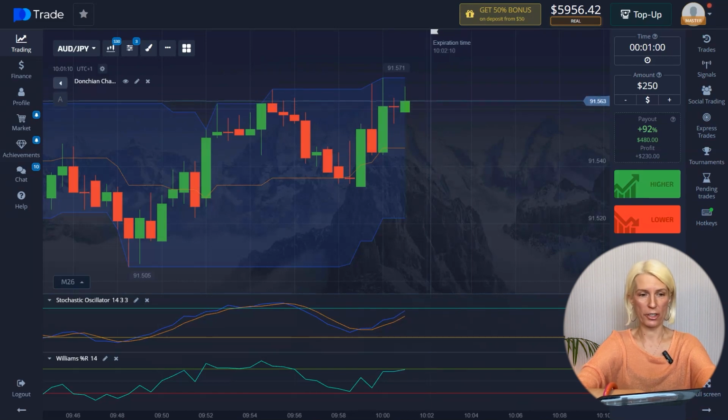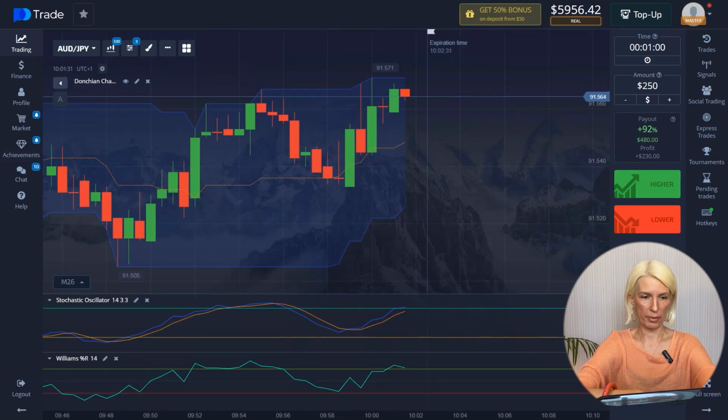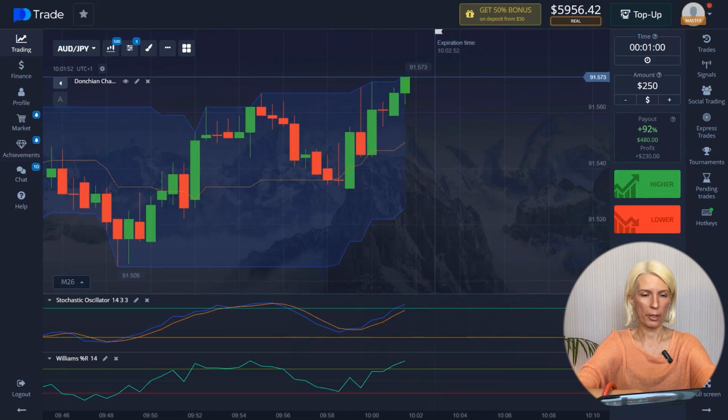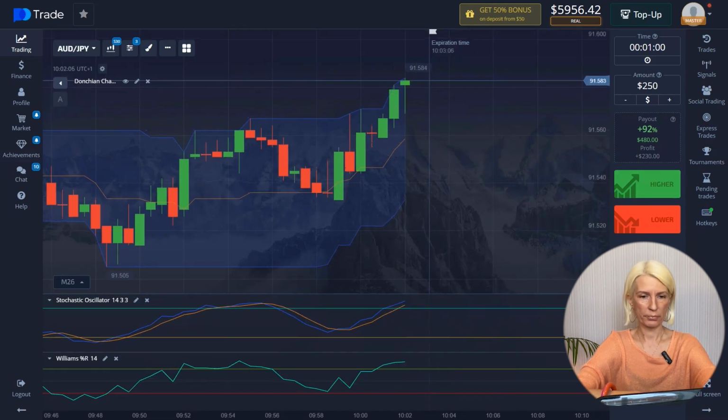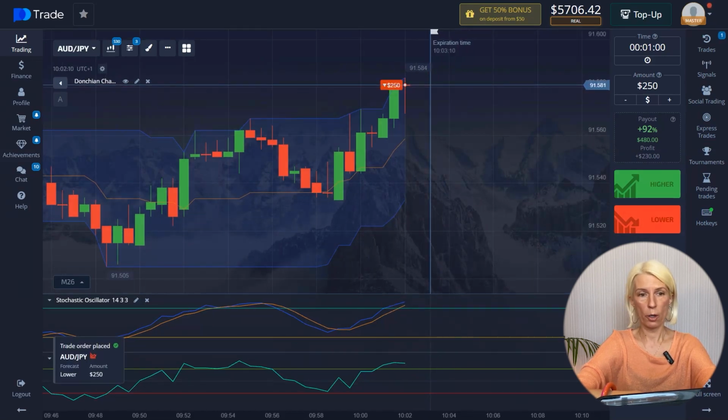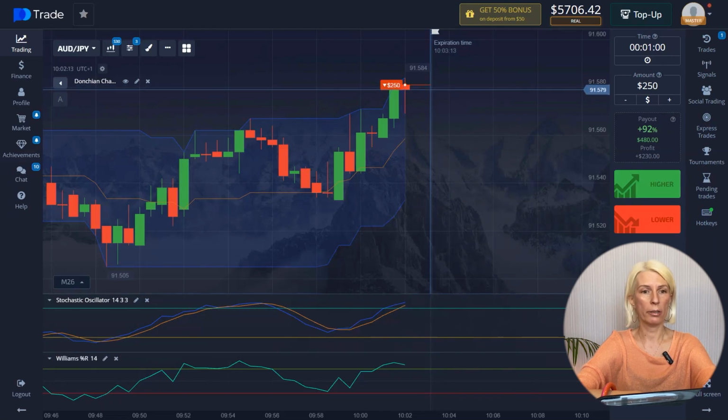Fluctuations in quotations continue while the price is again approaching the upper limit of the Donchian indicator. Then it begins to be fixed. At the same time, the Williams percent range indicator gives a signal about a possible price reduction. Quotes push the border up, then impulsively decline. And on their return, I open a trade on the price movement below for 1 minute.